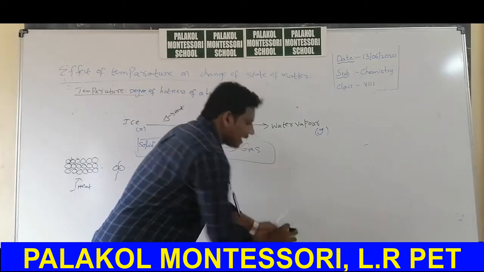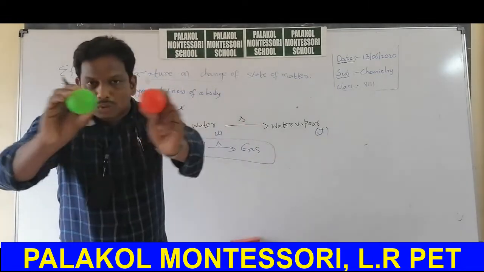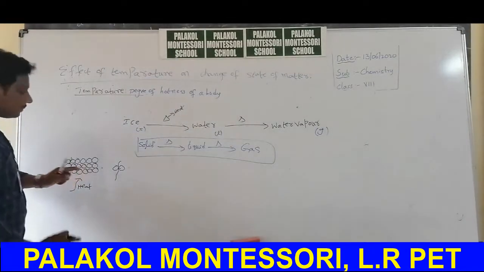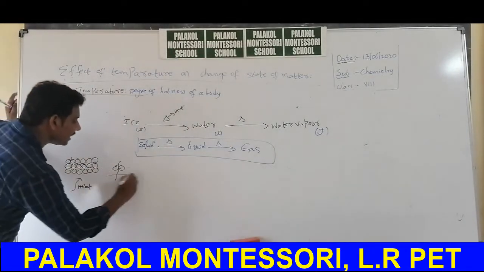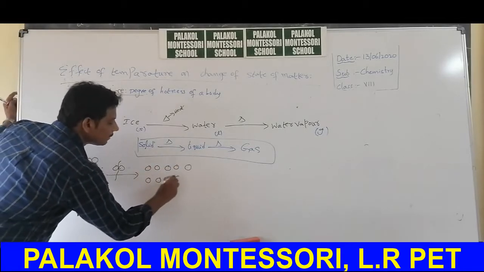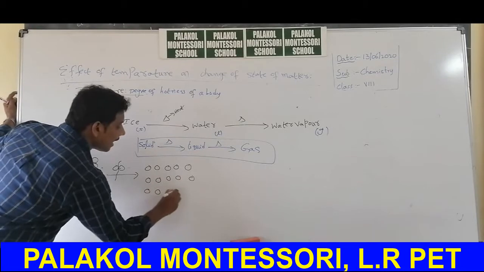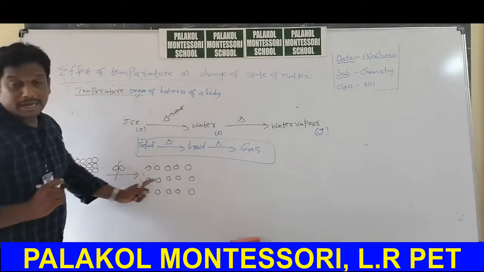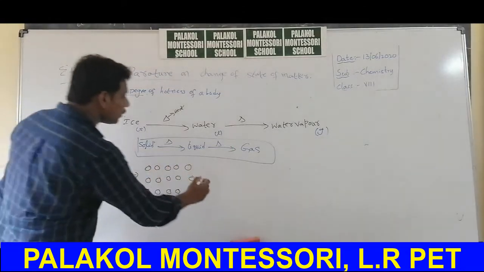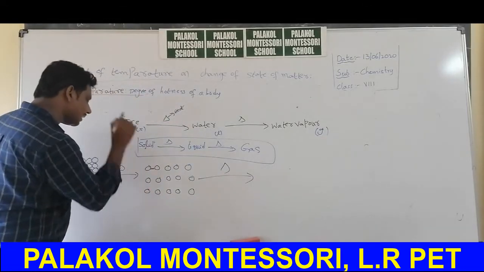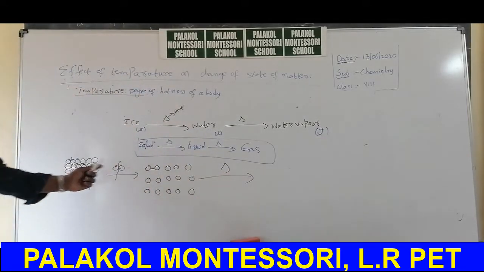By applying heat, the regular arrangement changes into irregular arrangement. That means perfectly packed structure changes into irregular packed structure. If you heat again, here some force of attraction is there, but compared with the solid this force is less.